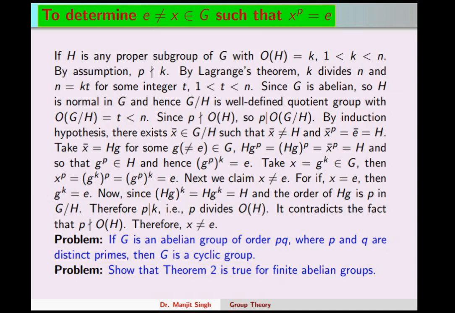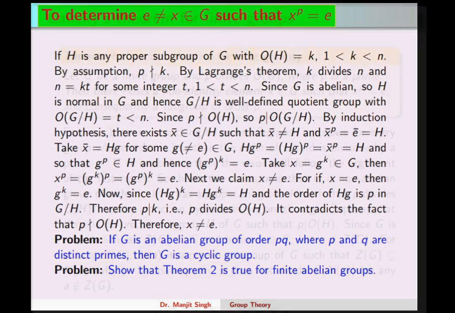So this was the proof of Cauchy's theorem for abelian groups. You can see here in the last problem, show that theorem 2 is true for finite abelian groups. It means that the converse of Lagrange's theorem holds for finite abelian groups. This can be done by mathematical induction easily.